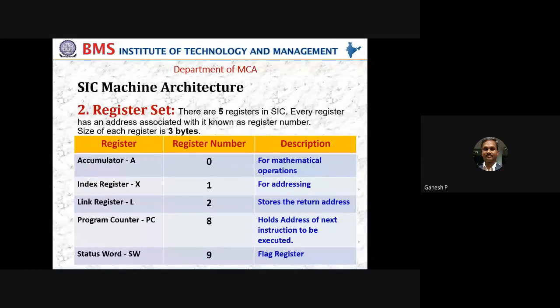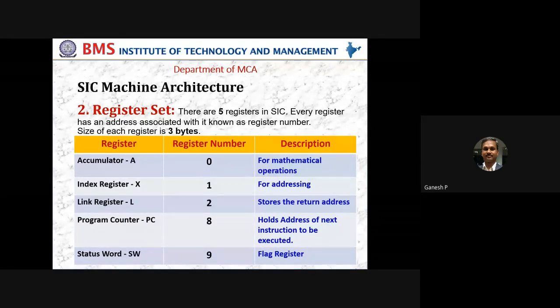Since each register has 3 bytes, your status word will be a 24-bit register, B0, B1, B2 up to B23. Each bit represents something: some represent carry, some overflow, some zero, some negative, some positive. Each of these bits will have a 0 or 1.